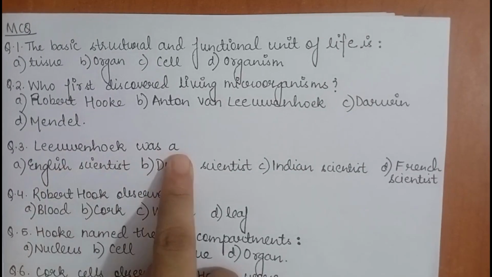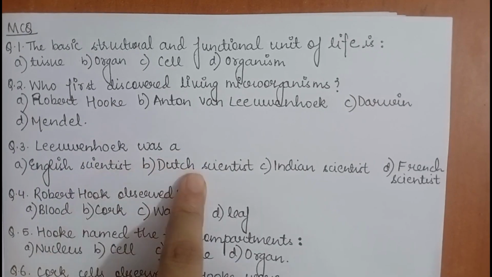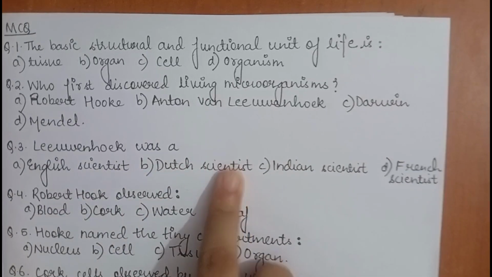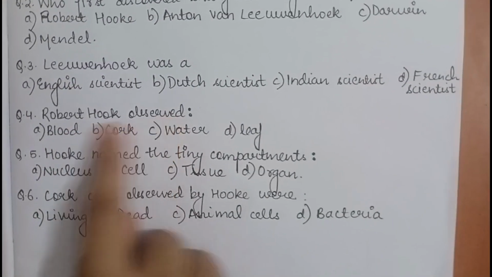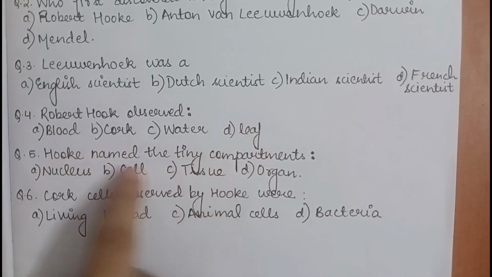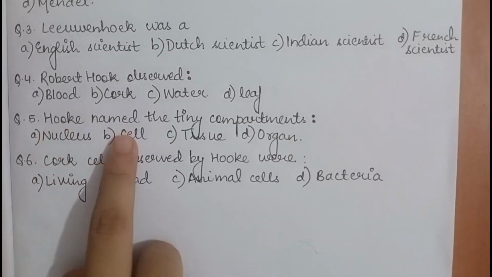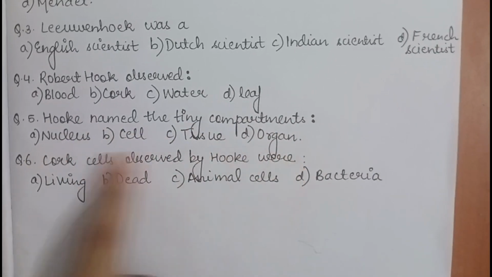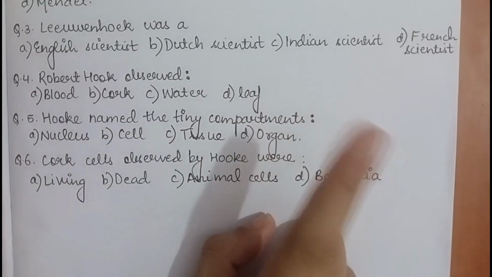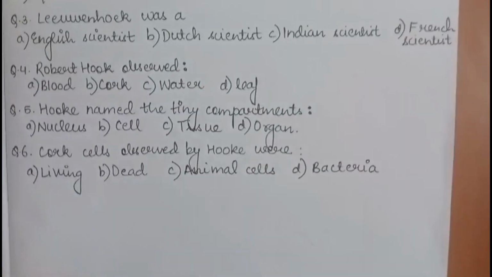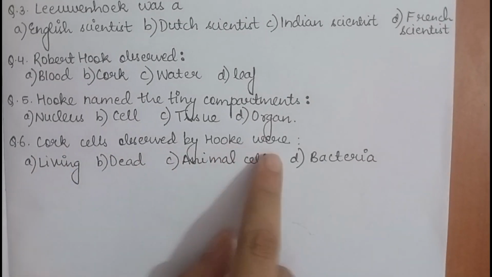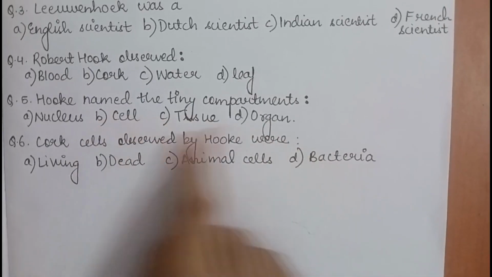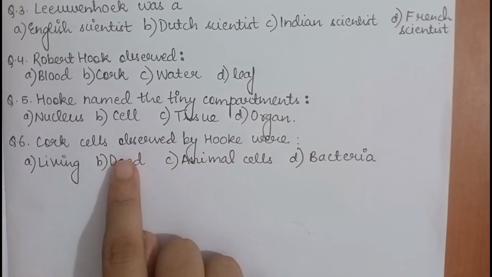Now Leeuwenhoek was an English scientist, Dutch scientist, Indian, or French? So we know that he was a Dutch scientist. Robert Hooke observed, what did he observe? He observed cork. Hooke named the tiny compartments as, can you tell the answer? A cell. Cork cells observed by Hooke were living, dead, animal cells or bacteria. They were dead. He observed dead cells.